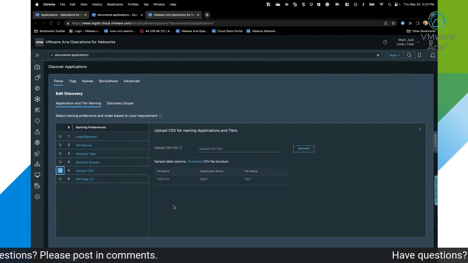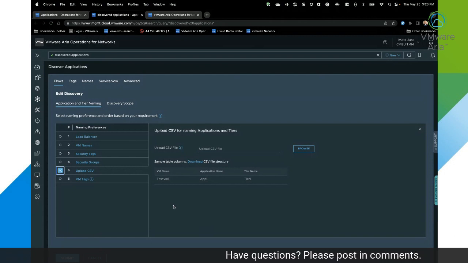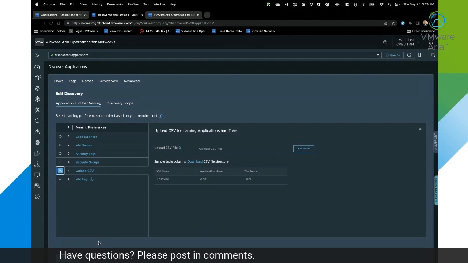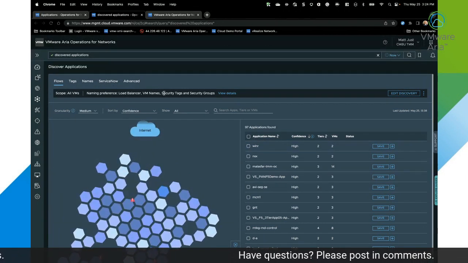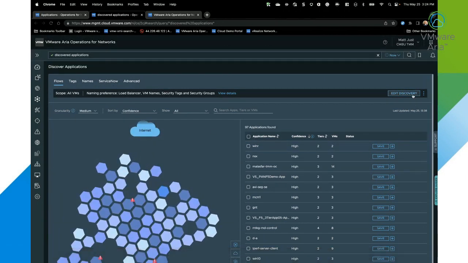So we've got a lot of different ways and methods of data that we can utilize to better define those applications utilizing the machine learning algorithms that we're going to focus on. So I'm going to hit cancel here. And what this is now going to do is take what I've chosen, and I can also come in and turn on my discovery. I can stop it. I can pause it.